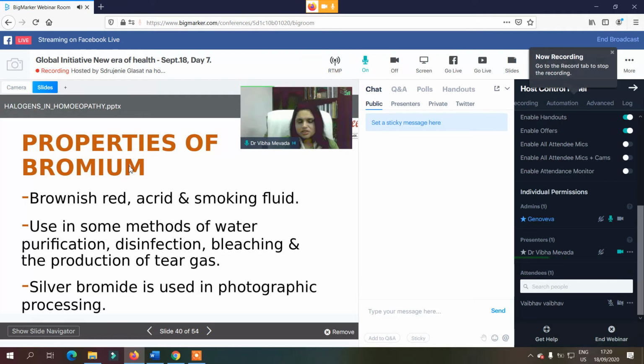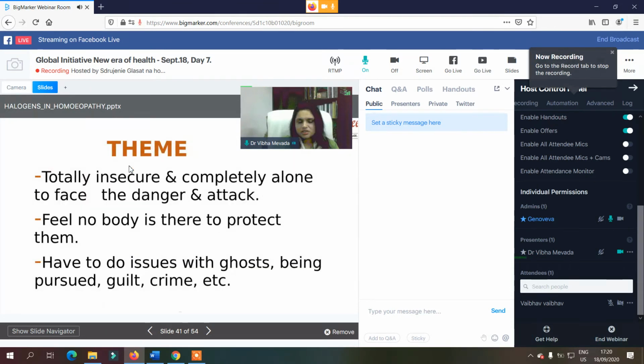Now about bromine. The general properties: a smoky fluid used in water purification, disinfectant, bleaching, and silver bromide is also used in the photographic process.